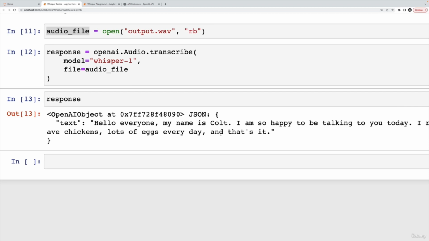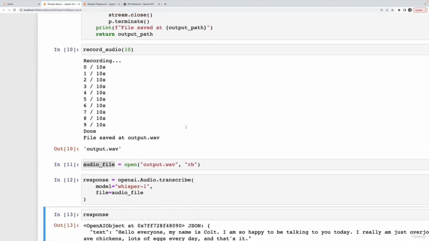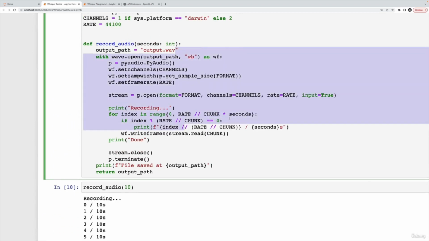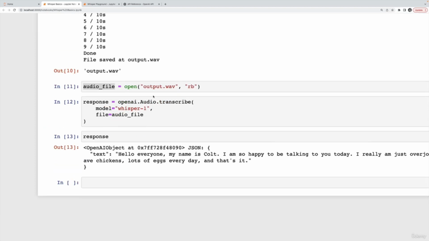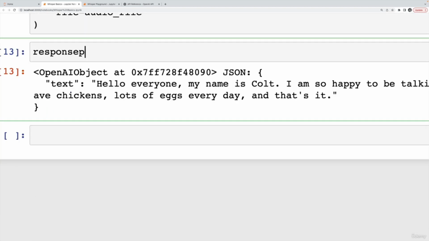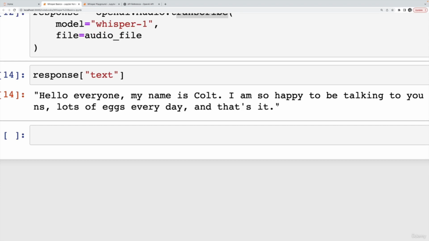Okay, so that is the simple version of interacting with Whisper. We don't have to download the model. We don't have to run anything on our machine. The most annoying part of this video is just this function that records audio, which has nothing to do with Whisper. Again, you just send any audio file you want using this openai.audio.transcribe, and it returns, I guess specifically we should look at the text property here, a transcription in text based on our audio file.